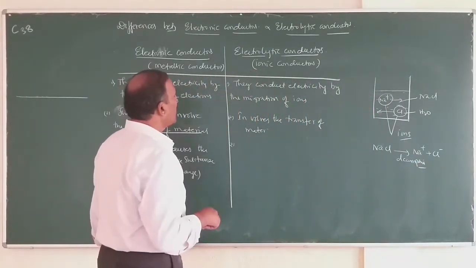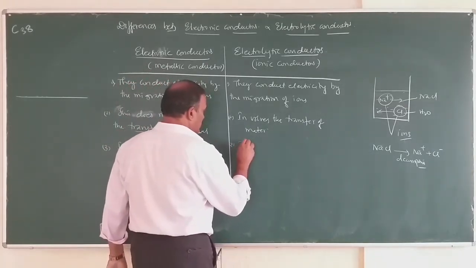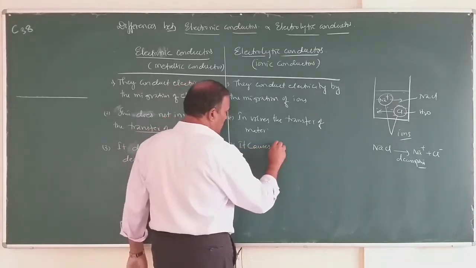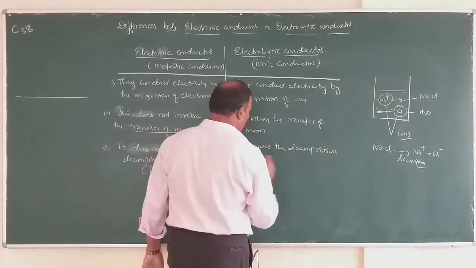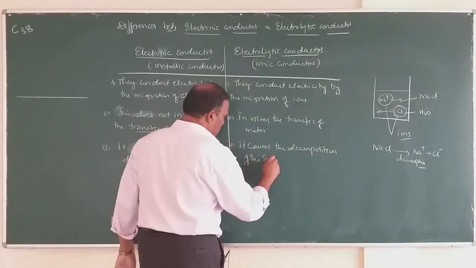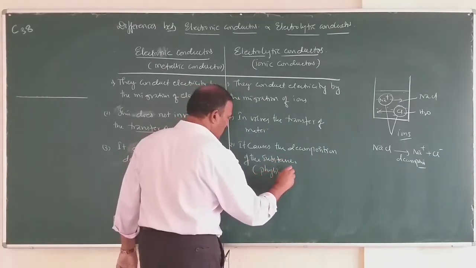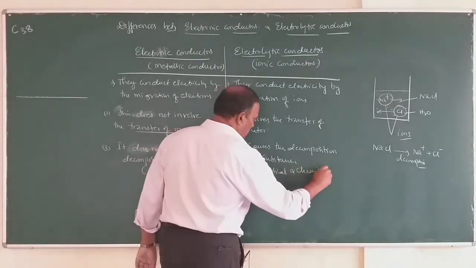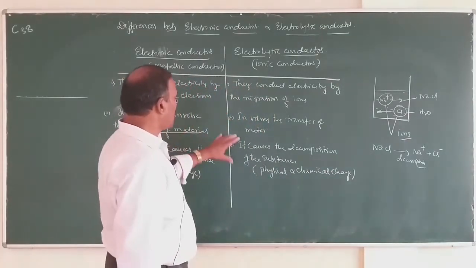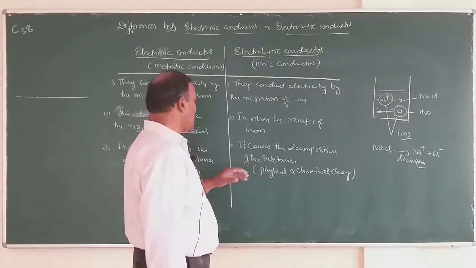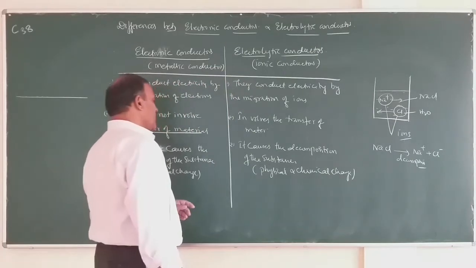So during electrolytic conduction, it causes the decomposition of the substance. That means the electrolytic conductor undergoes both physical and chemical change.